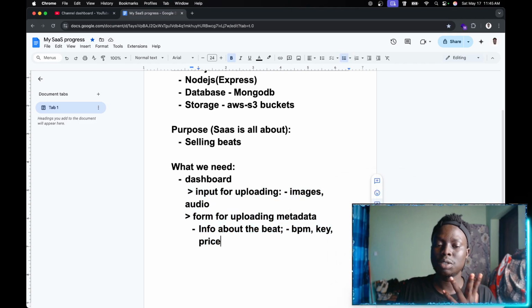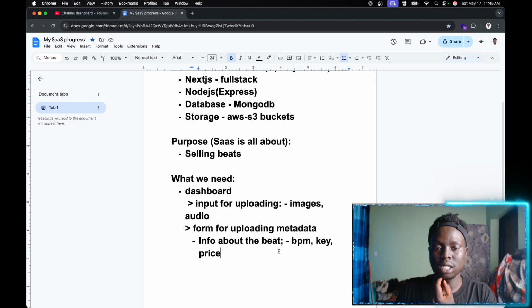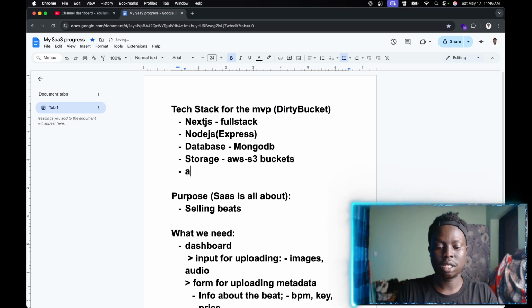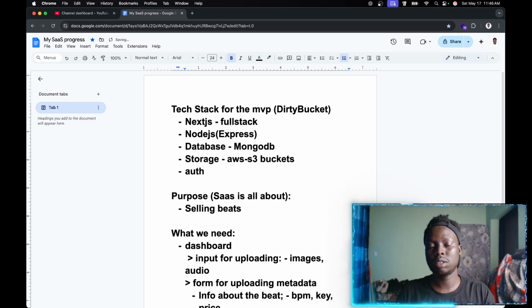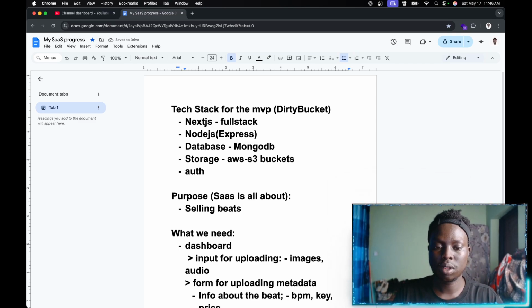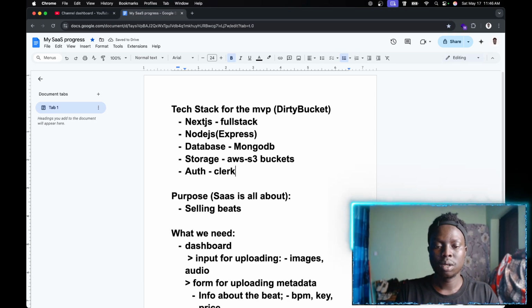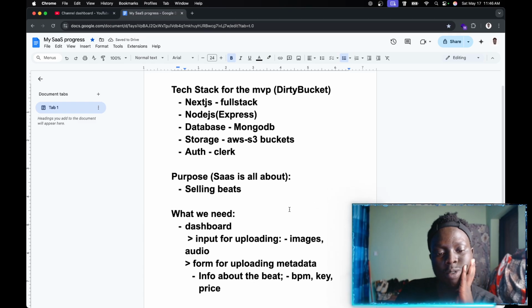And the users need to be logged in as well, isn't it? That means here we need auth. Obviously, not everybody can just upload, you feel me? So we're just gonna need auth, which is authentication, and we're just gonna use Clerk as usual. Clerk is a third party service that we shall have to configure.